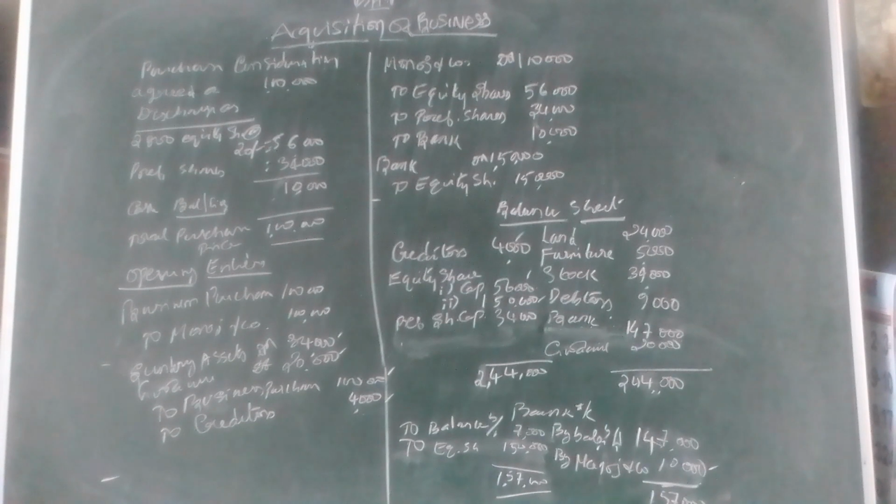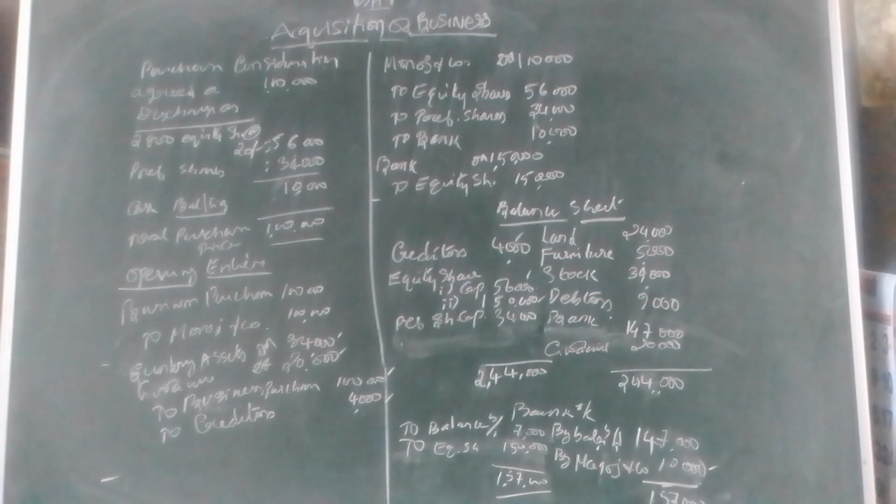So the total 1 lakh is discharged in three modes. One is equity shares, another is preference shares, and the balance amount is in the form of cash. Now we have to prepare the opening entries and the balance sheet. Mind it carefully: if you want to prepare the balance sheet, we have to pass the opening entries. What is that opening entry? We have to open the books of accounts of the new company.